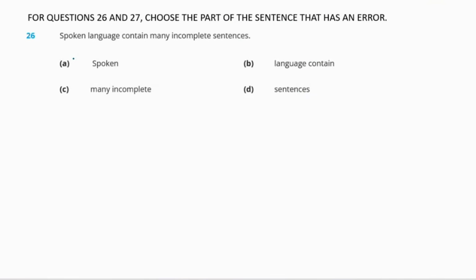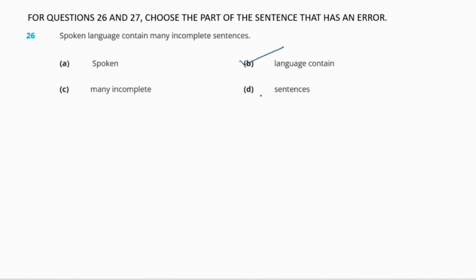Now for questions 26 and 27, choose a part of the sentence that has an error. Okay, so the first question, question number 26, is: spoken language contain many incomplete sentences. So options are A spoken, B language contain, C many incomplete, and D sentences. So the part of the sentence that has an error in it is option B, language contain.